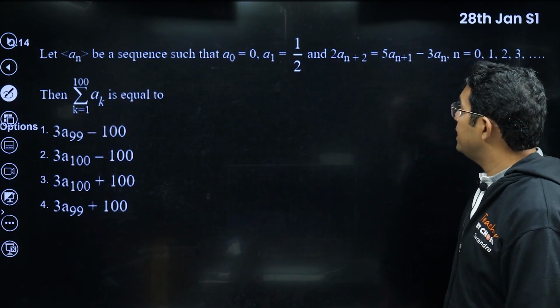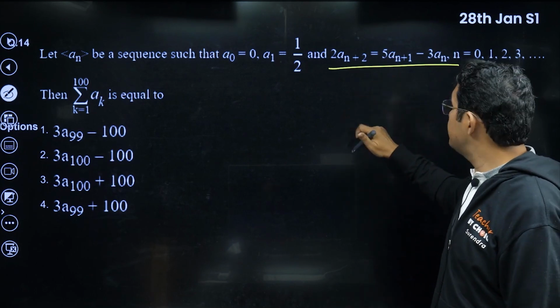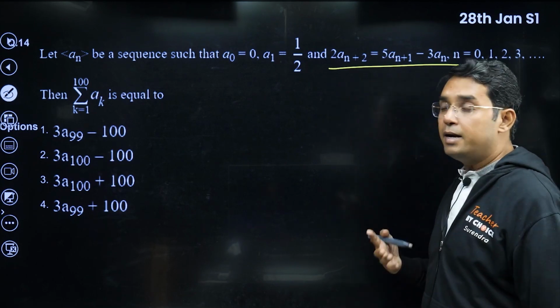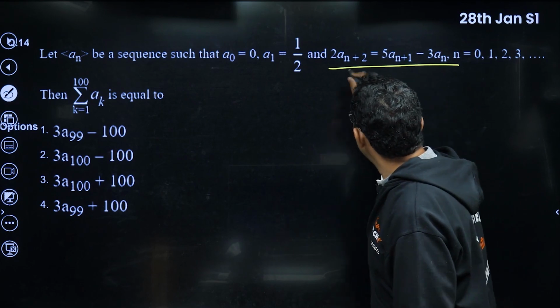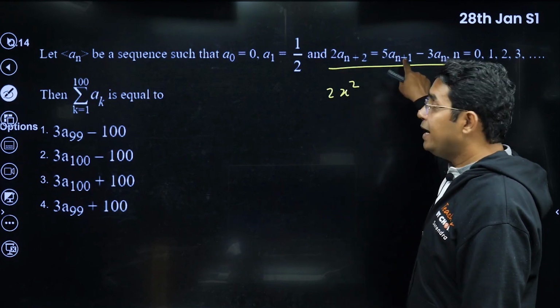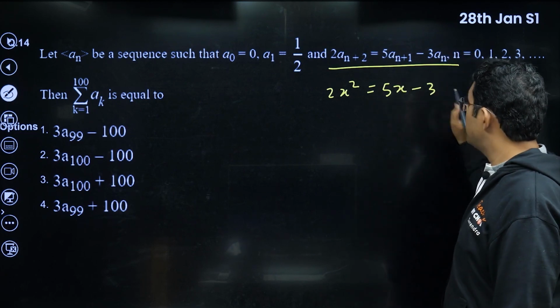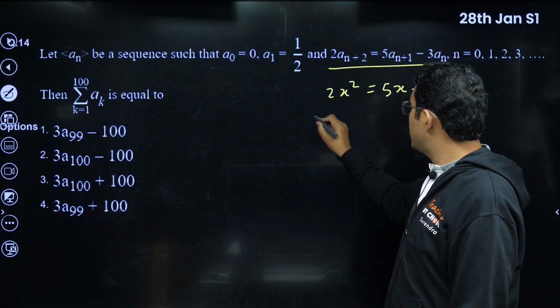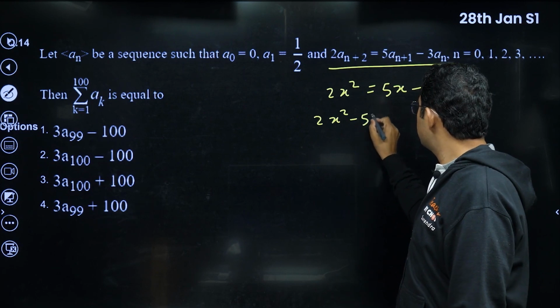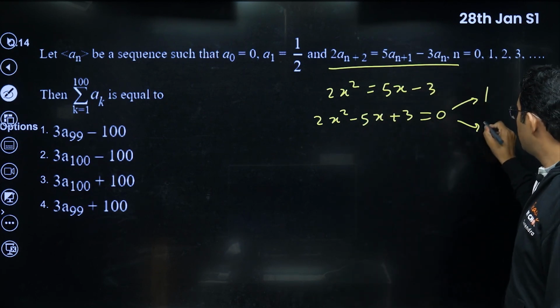But yes, there can be another method in which you write a characteristic equation of this recurrence relation, that is nothing but similar to writing a quadratic. Here you can see it is 2an plus 2, so highest degree for this, so 2x square. One less degree here, it will be 5x. One more less degree, so only constant term here. So from this characteristic equation, 2x square minus 5x plus 3 equal to 0, whose roots are, you can check, 1 and 3 by 2.